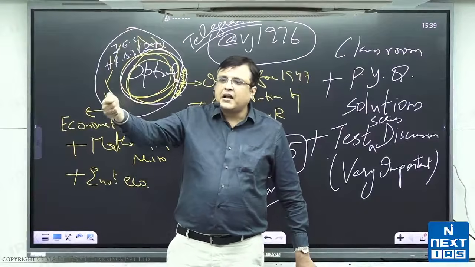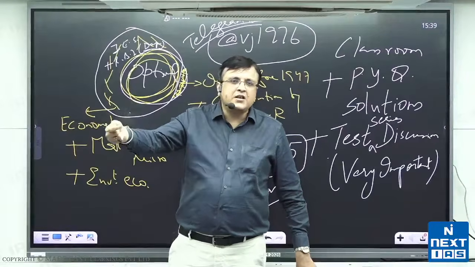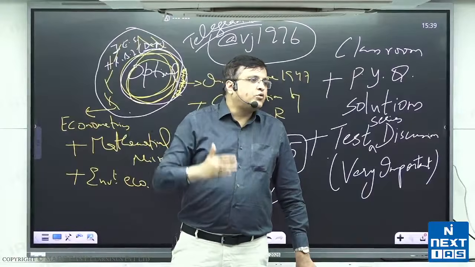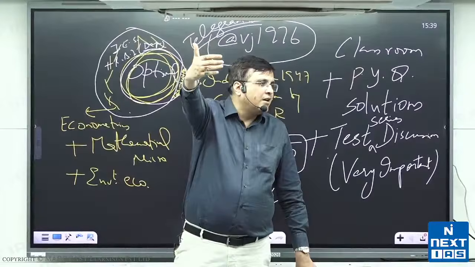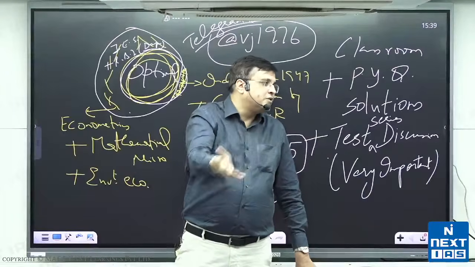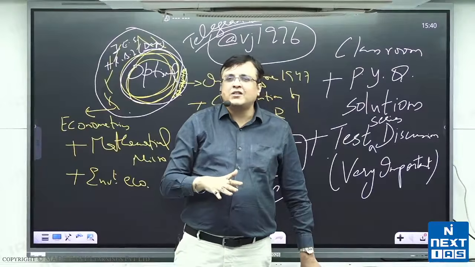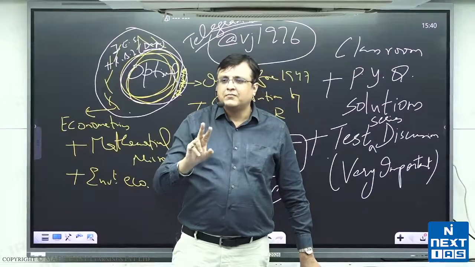If 200 people are writing mains with economics, then obviously if 10% is the qualification rate, 20 will qualify. On the other hand, if 2000 are writing mains with some other optional and 10% is the qualification, you will see 200. And as students of economics, you should be willing to distinguish between relative and absolute.